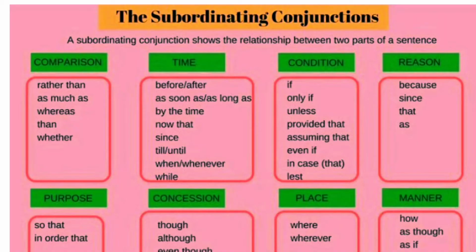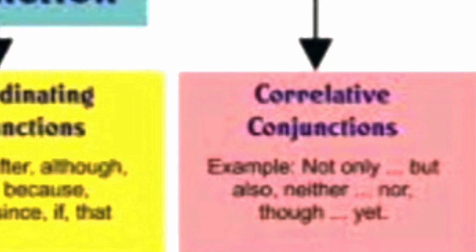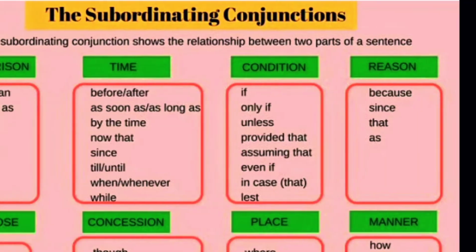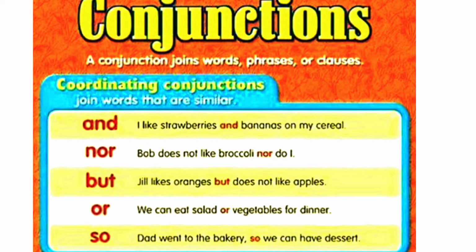So now children, we can also see the correlative conjunctions, like, for example, not only, but also, neither, nor, though, yet. Okay. Now we can see the different conjunctions along with a sentence. How we can use it in a sentence.